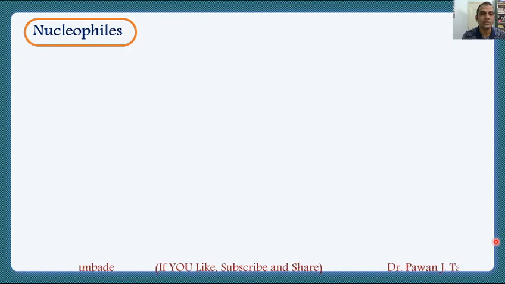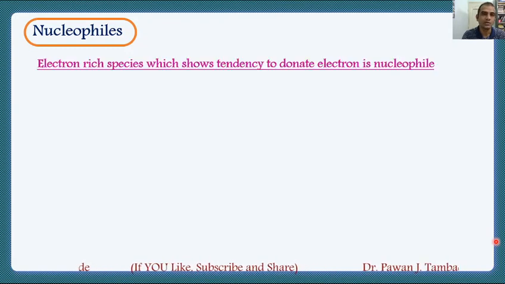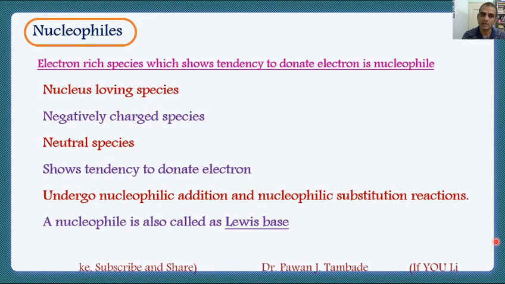Now, next is nucleophiles. Nucleophiles are electron-rich species which show tendency to donate electrons. It is just the opposite of an electrophile. Nucleophiles are nucleus-loving. They are either negatively charged or neutral species. They show tendency to donate electrons, and nucleophiles undergo nucleophilic addition and nucleophilic substitution types of reactions. A nucleophile is nothing but a Lewis base.